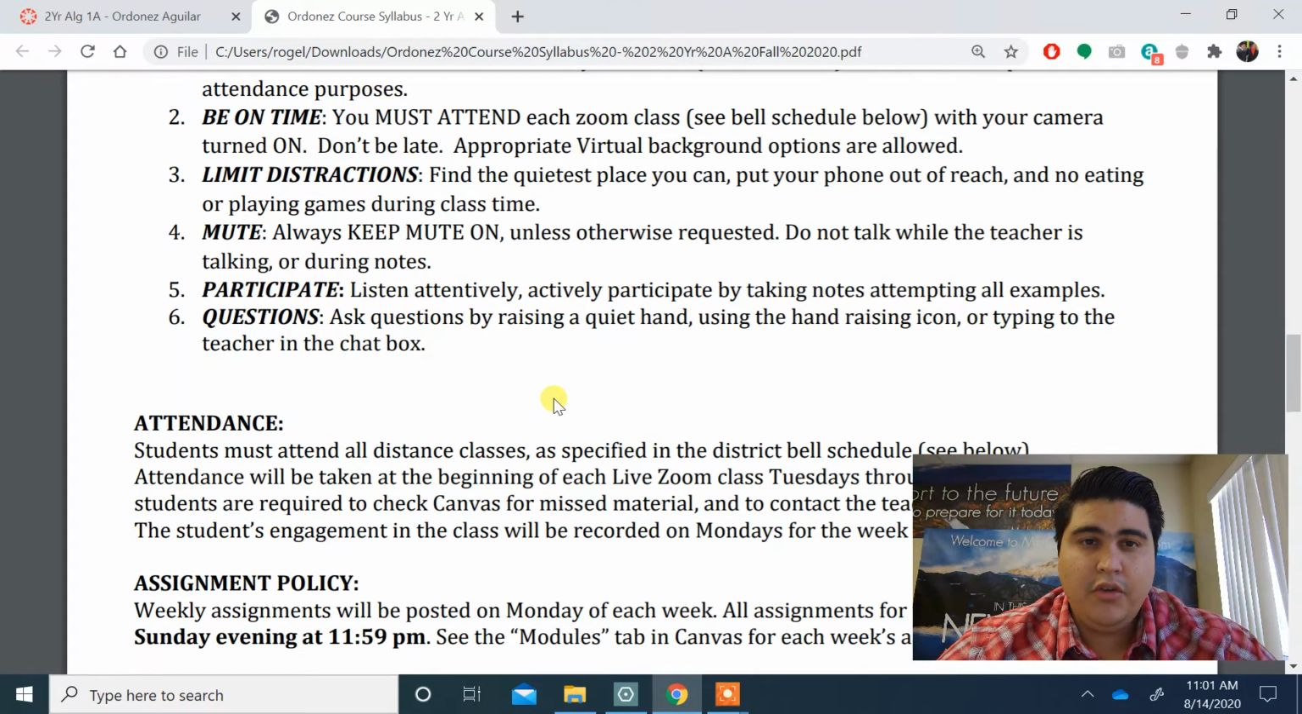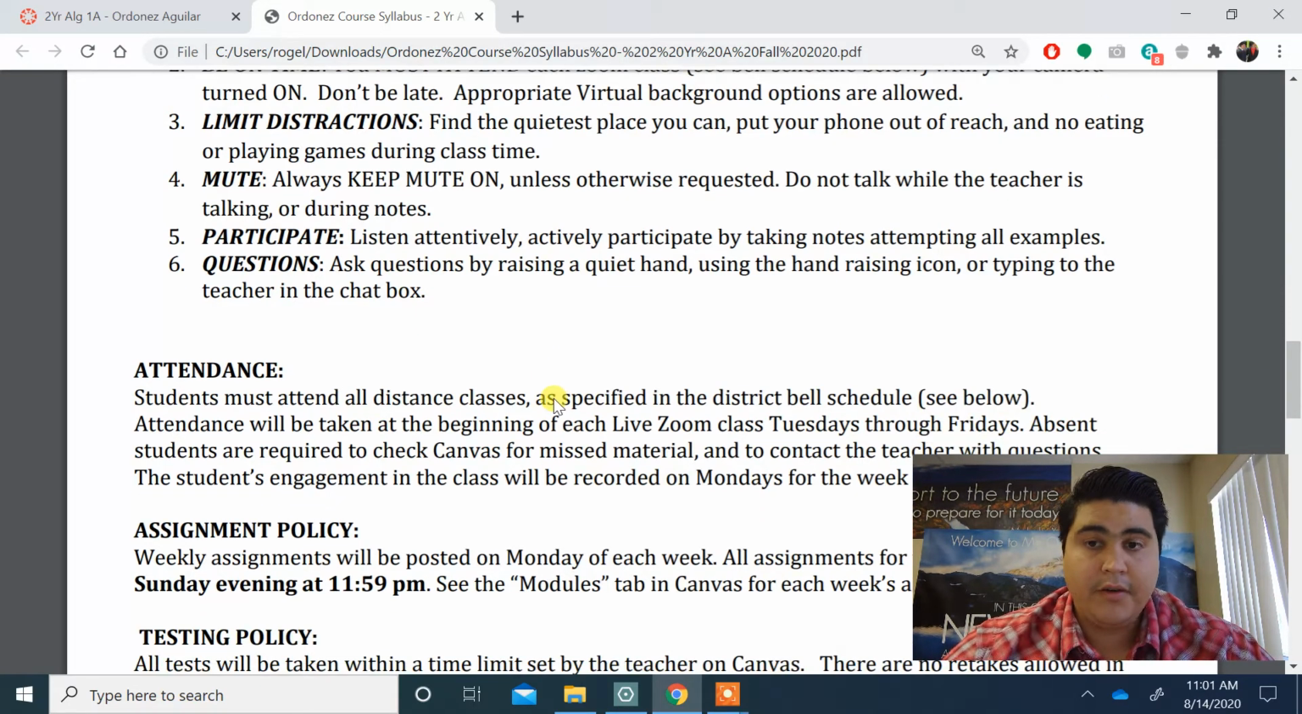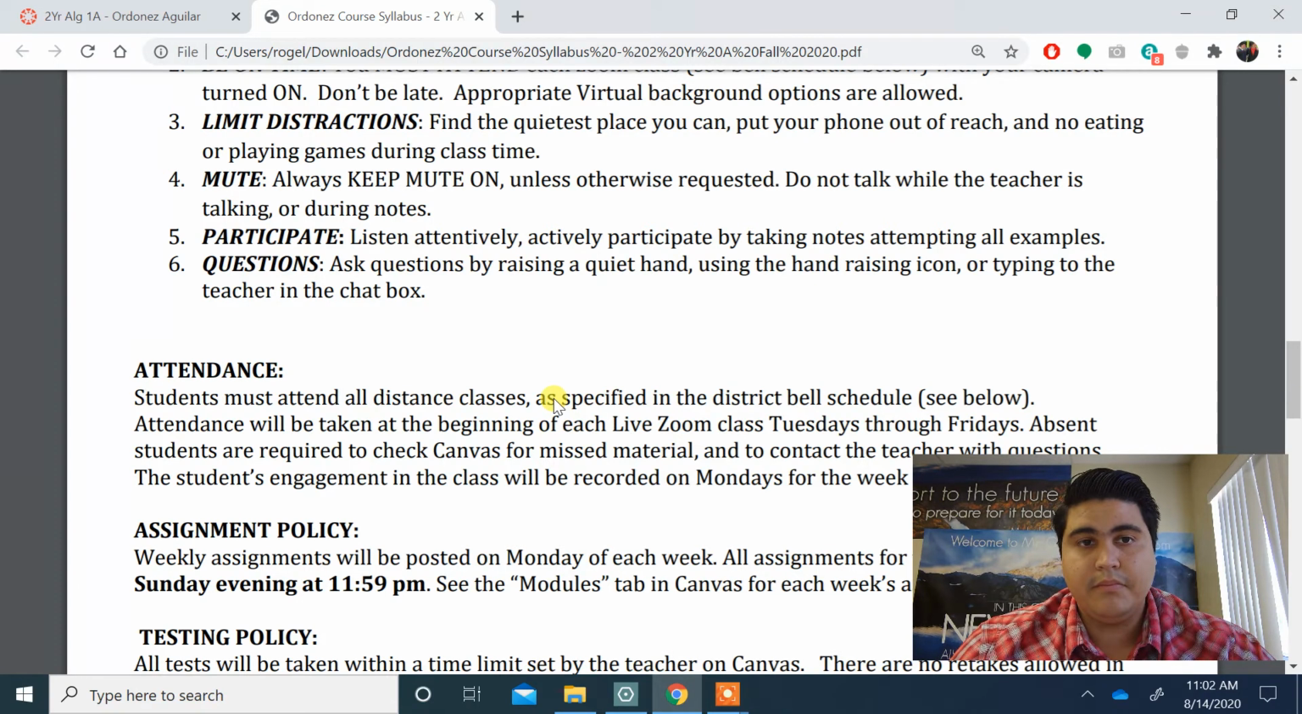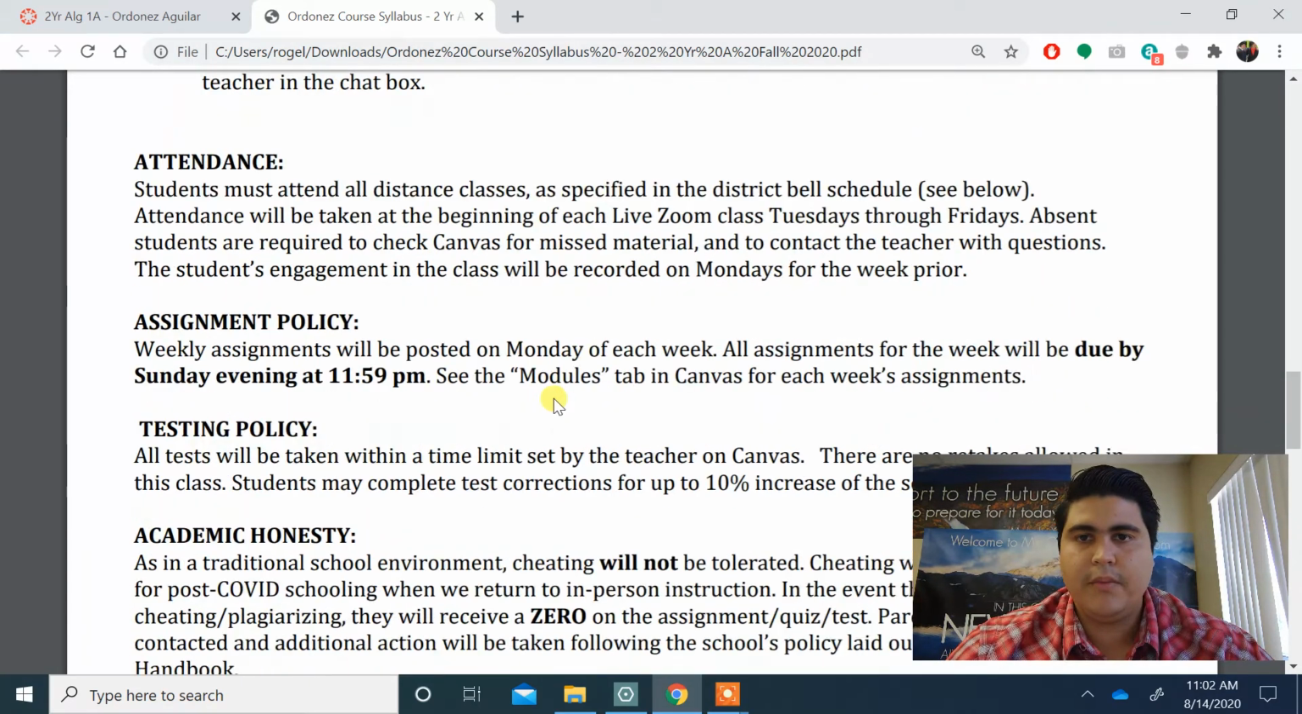Always keep the mute on. I don't want to be listening to 30 or 16 people at the same time. It's going to be a lot easier if we just mute ourselves. Make sure that if you want to participate, you can raise your hand. "Hey, Mr. Donis, I have a question." Or there is an actual button that you can click on Zoom to raise your hand, and I'll come back to you, and if you have a question, I'll answer that question for you.